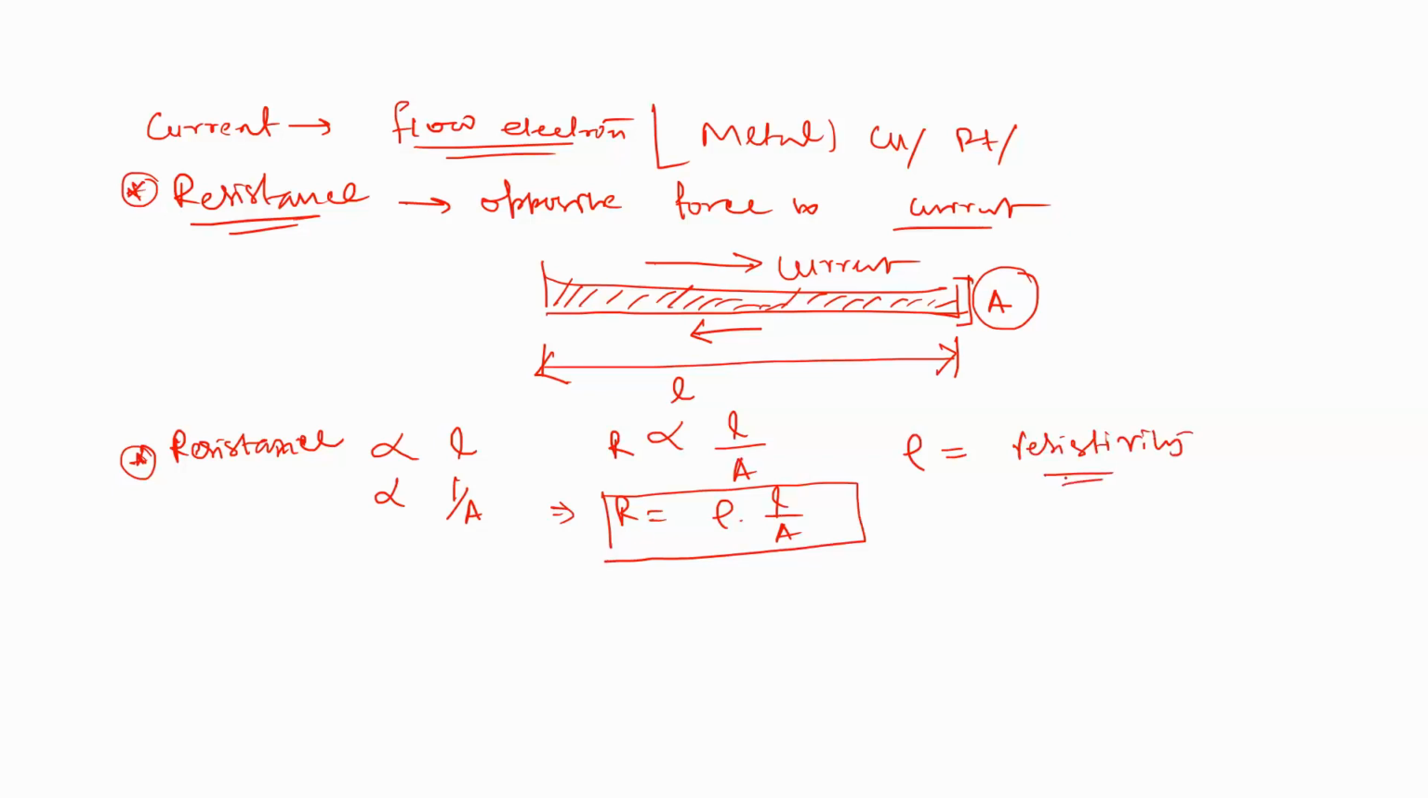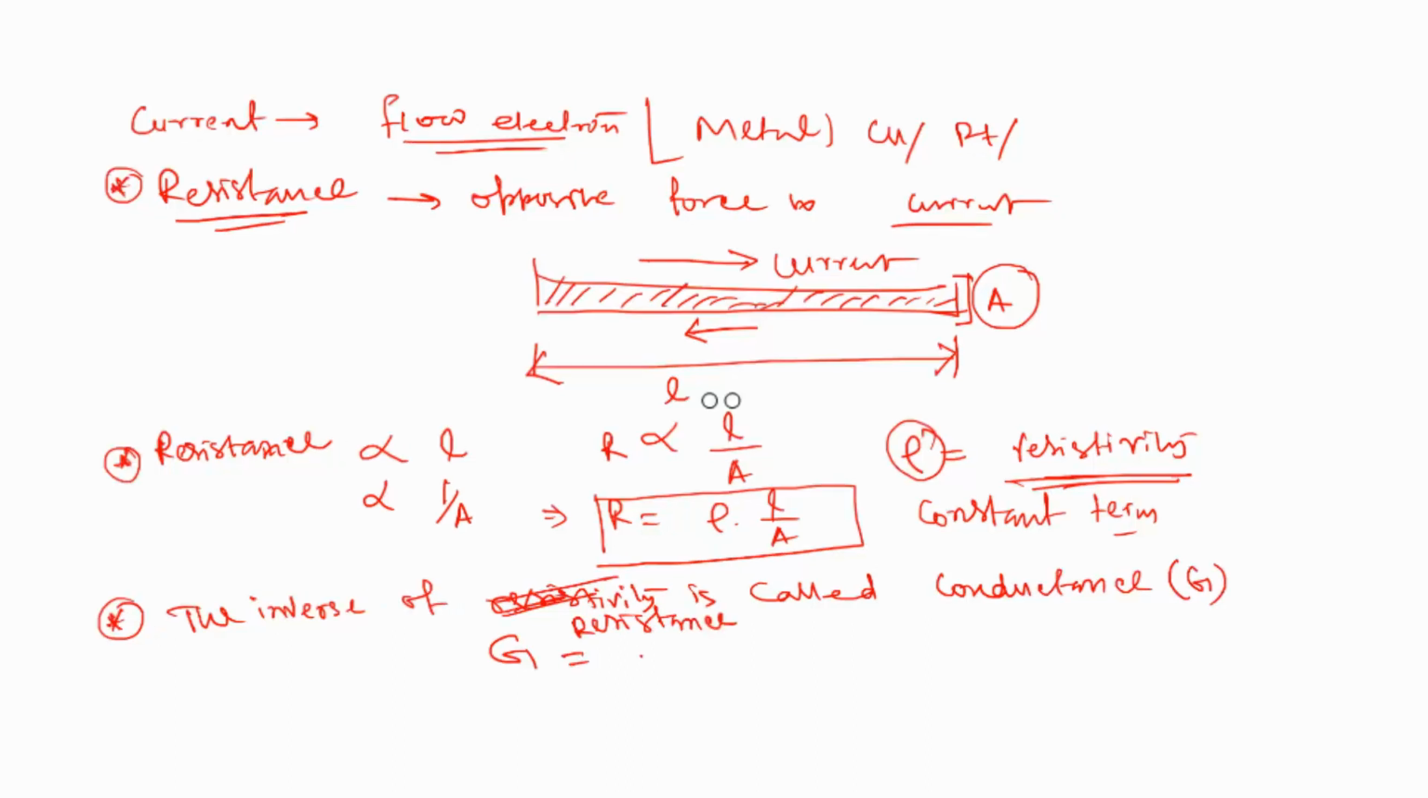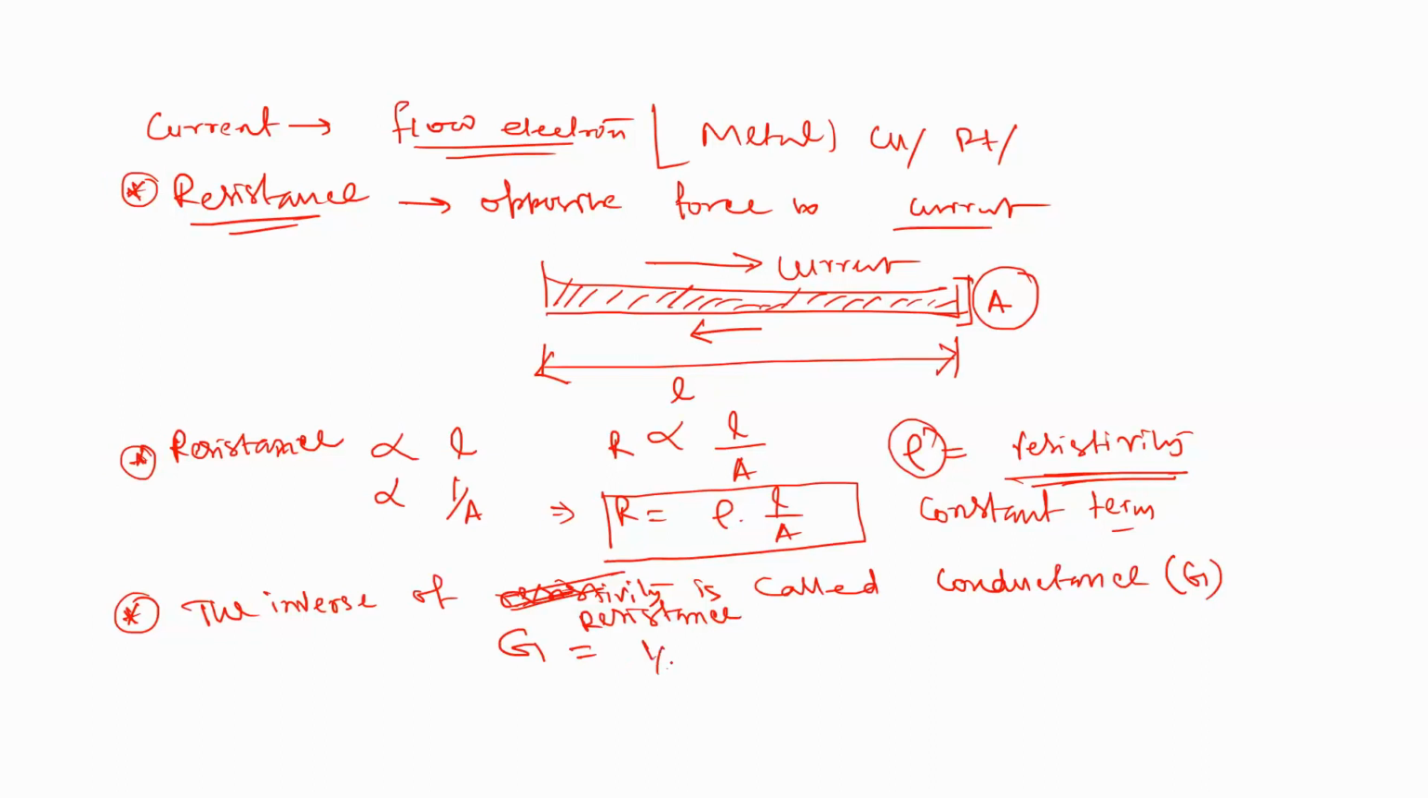Resistivity is a constant term. Now from the resistivity we go to conductance. What is meant by conductance? The inverse of resistance is called conductance, and it is denoted by G. So G equals 1 by R.